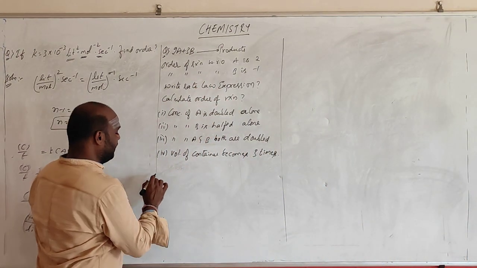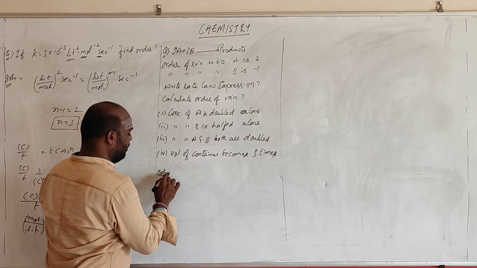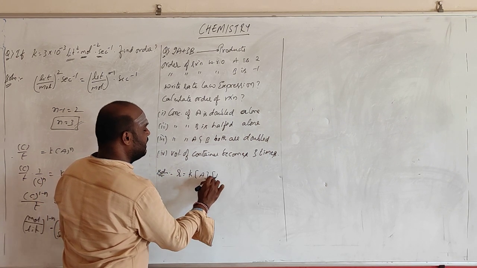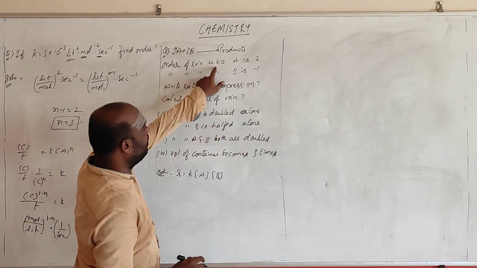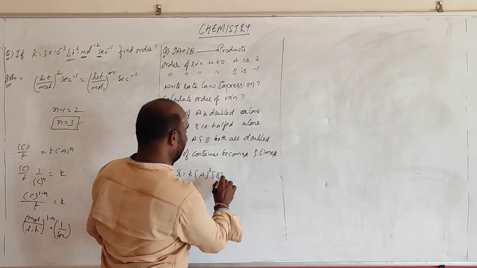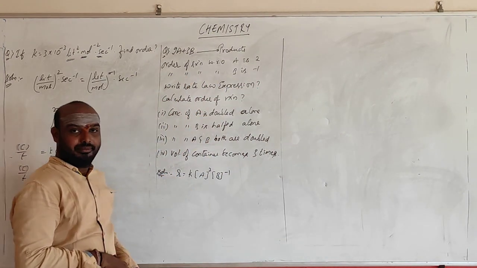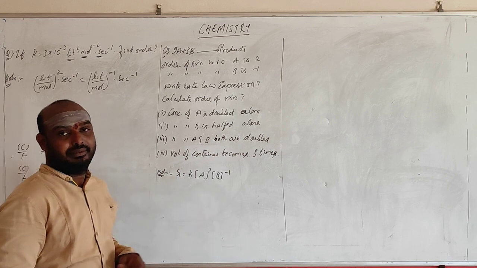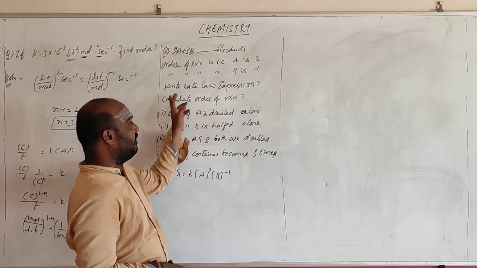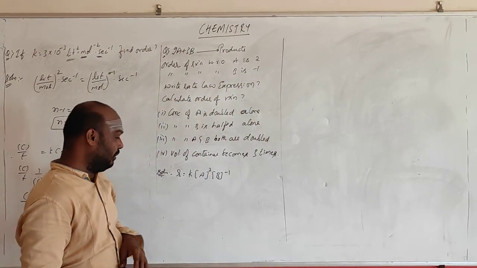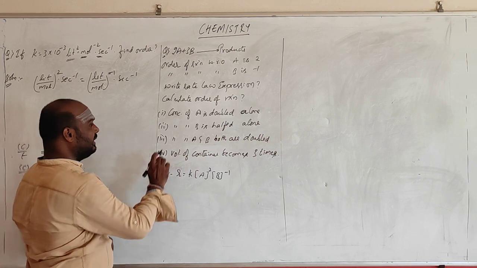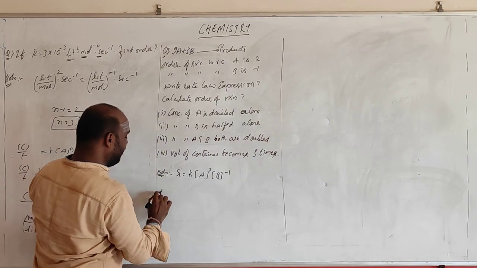If I go for the solution, so how can I write? Rate is equal to K into concentration of A squared, concentration of B to the power minus 1. Because with respect to A it is 2, and with respect to B it is minus 1. This is what he is telling. Order of reaction with respect to A is 2. Order of reaction with respect to B is minus 1. Okay. Now you apply this for this one. If I go for the first question.